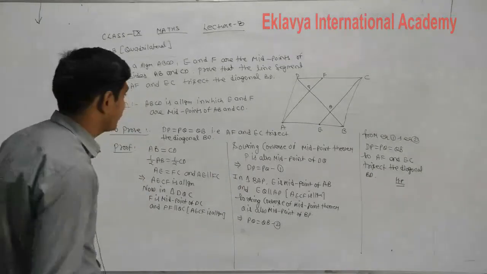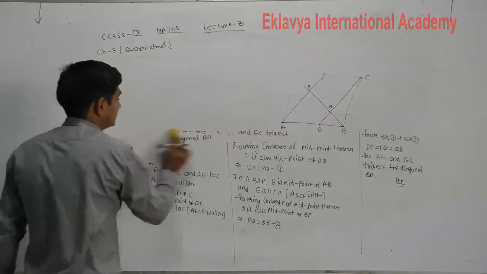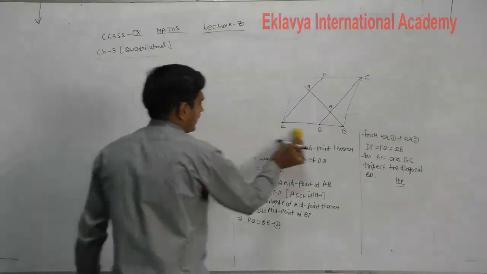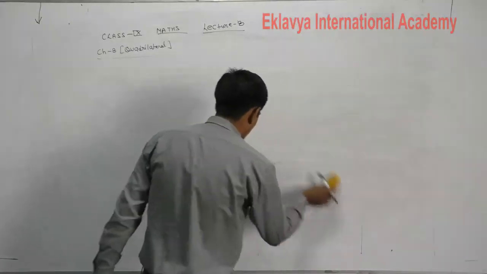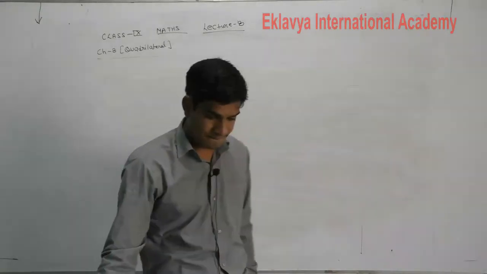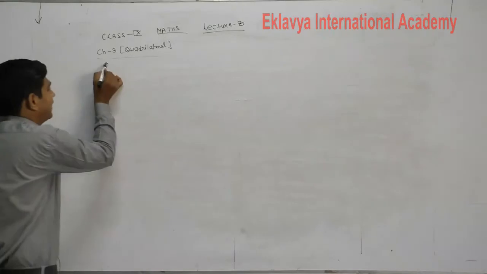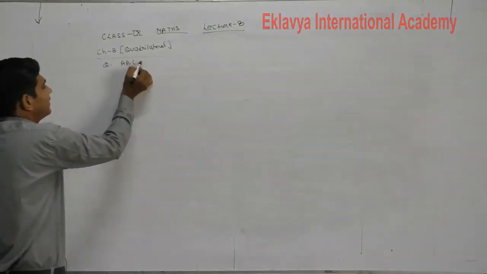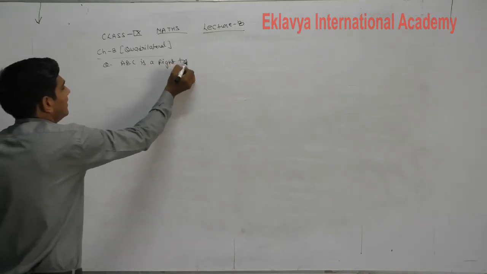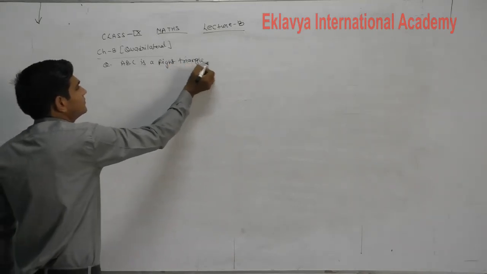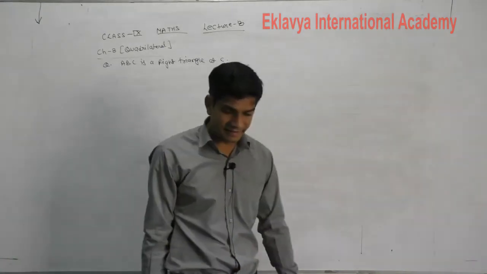Now next question, that is also a very important question of exercise 8.2. In that question, students, what is given to you? Listen, ABC is a triangle. Question is that ABC is a right triangle at C.